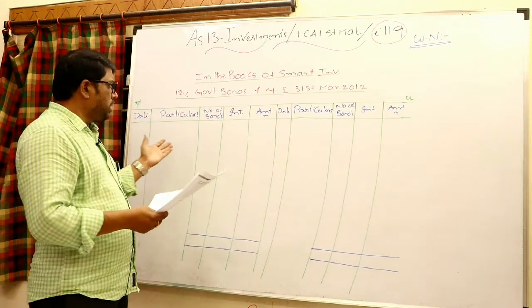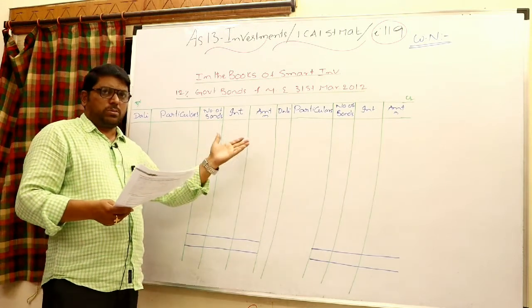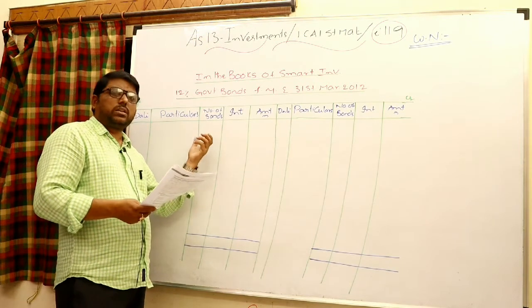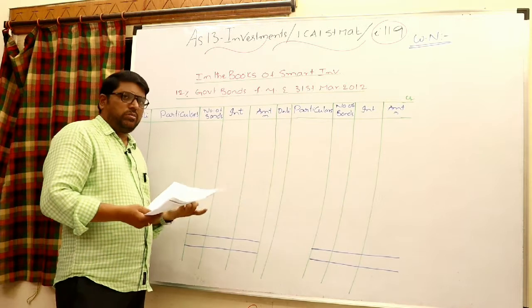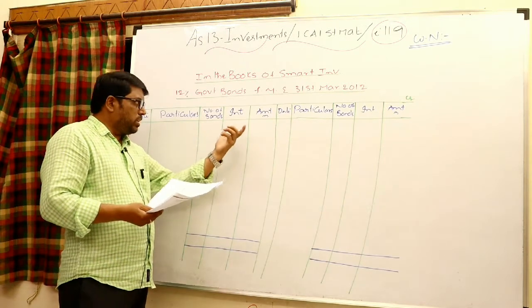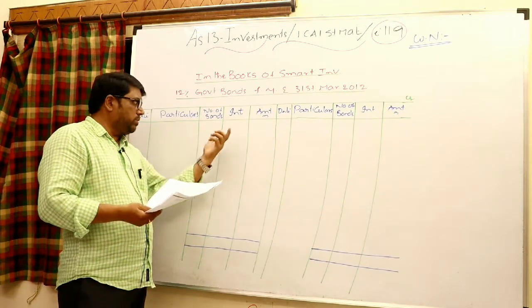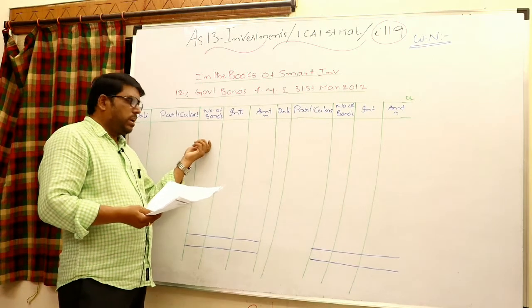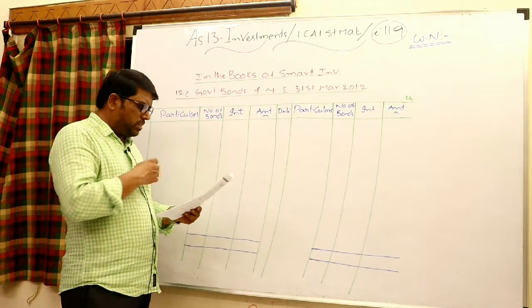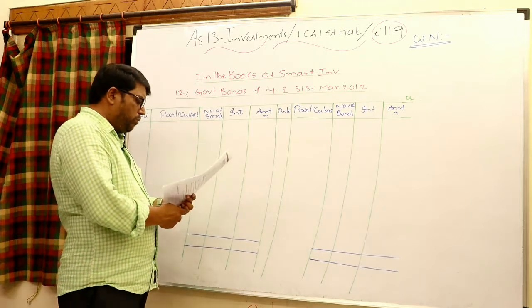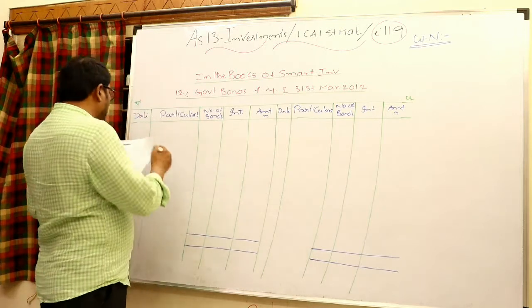As usual, date, particulars, nominal value, interest amount. You may have the nominal value, otherwise number of bonds, number of shares. So this column you may have in your own way. But of course interest and amount. In case of shares, dividend amount. But here you can write number of bonds, number of debentures, or nominal value. Anything you may write. Right. So now first I would like to take 1/4/2011.